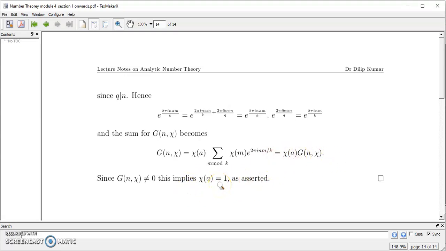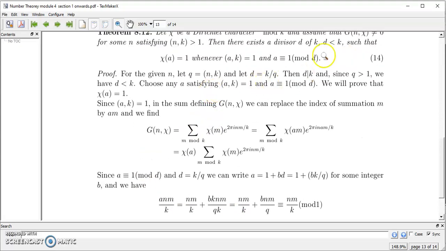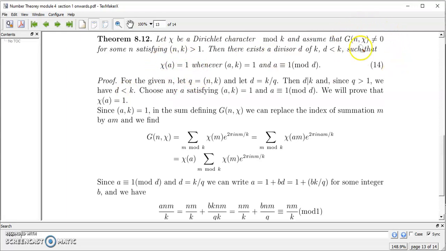So if there is a divisor d of k, d less than k, such that chi of a is 1 whenever gcd of a and k is 1 and a is congruent to 1 mod k by d, then clearly this chi of a should be 1. That is what we get if g of n chi is not equal to 0.